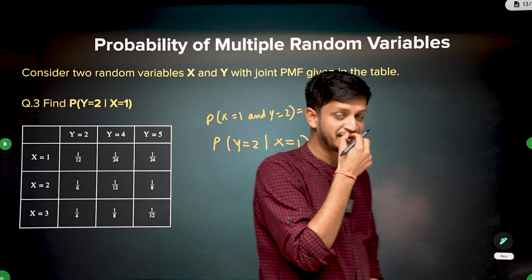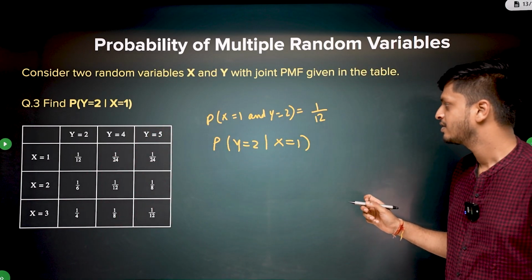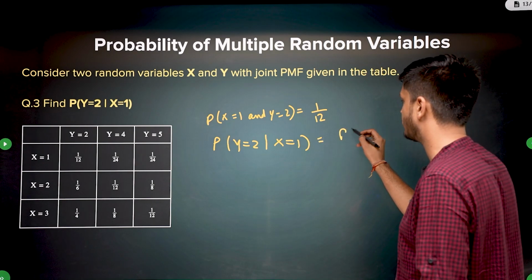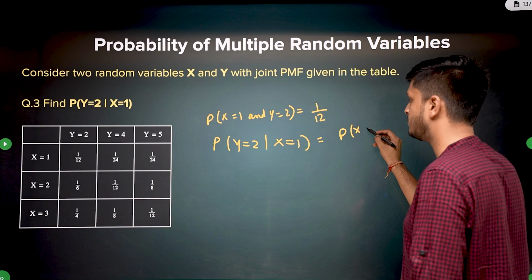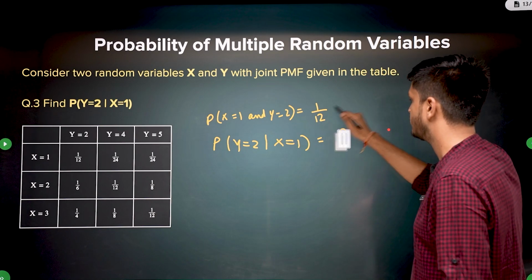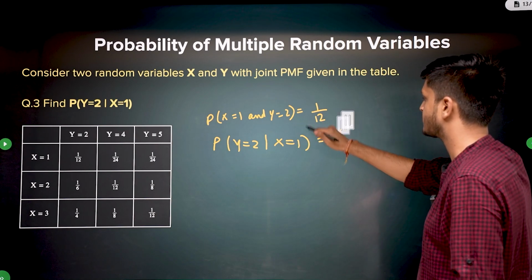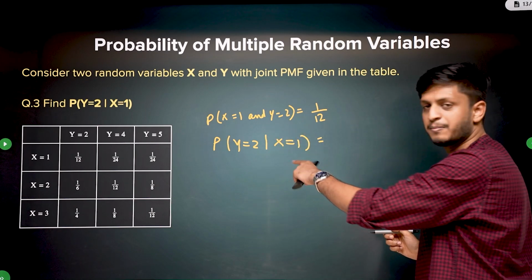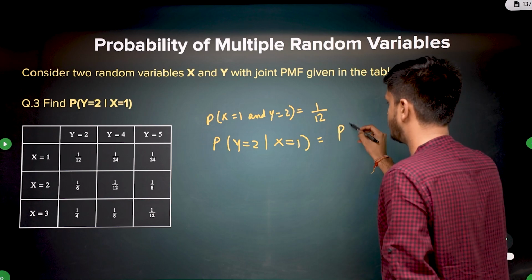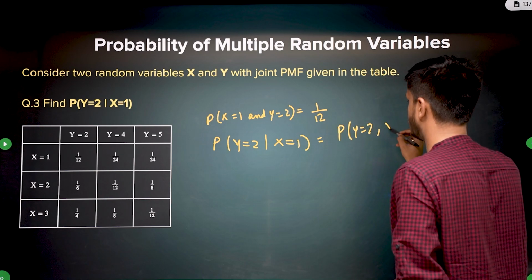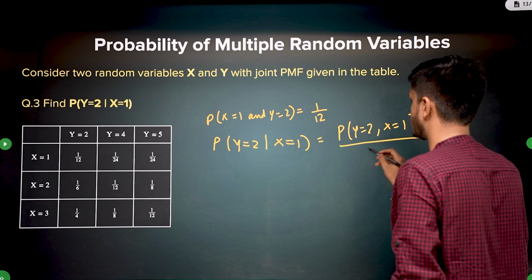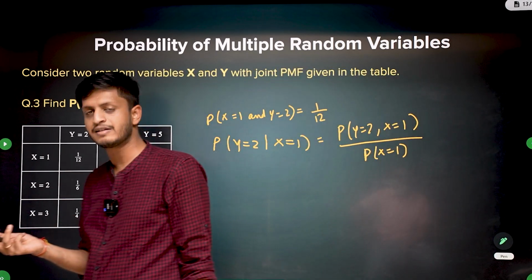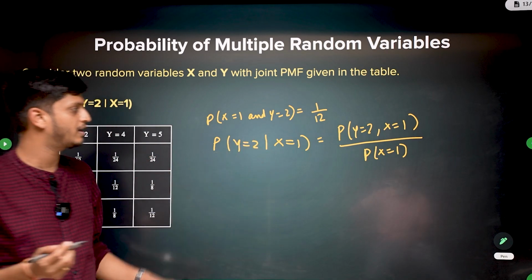Interesting problem, right? This is conditional probability. So just go with the formula. Okay, it's very simple. We know how to solve it. Nothing to worry about. If you read the statement and calculate carefully, it will be very simple. So what is P of A given B? It is P of A and B upon P of B, which means the probability of y equal to 2 and x equal to 1 upon the probability of x equal to 1. I told you conditional probability is nothing. It is joint probability upon marginal probability. That's what you're getting here.